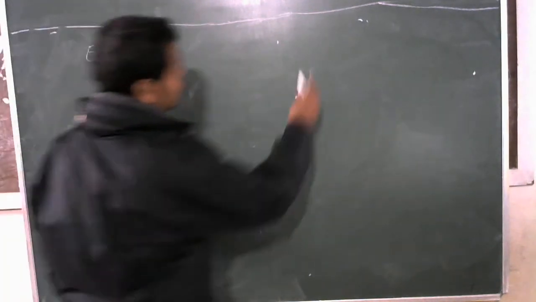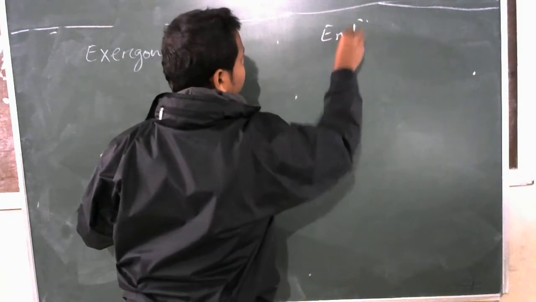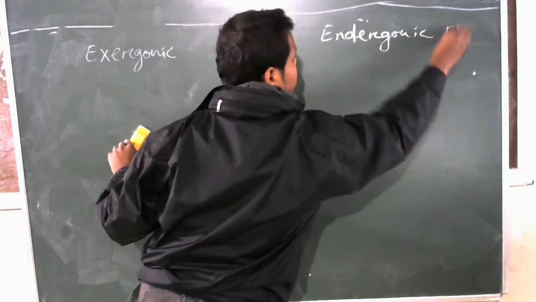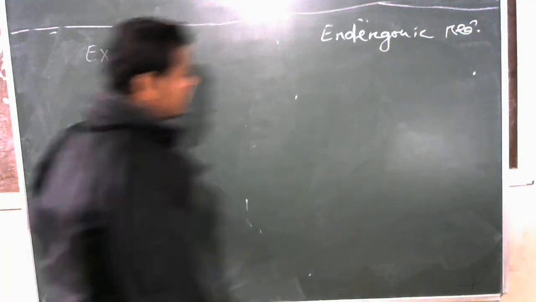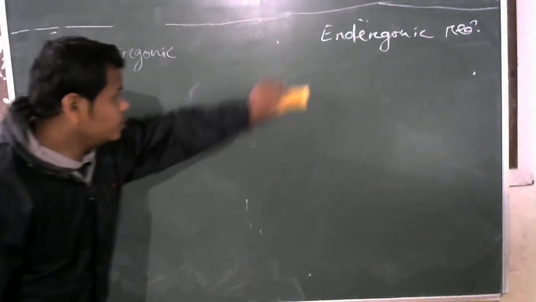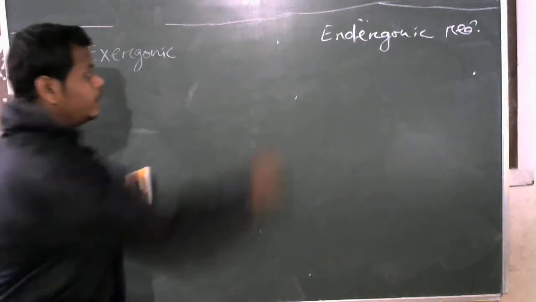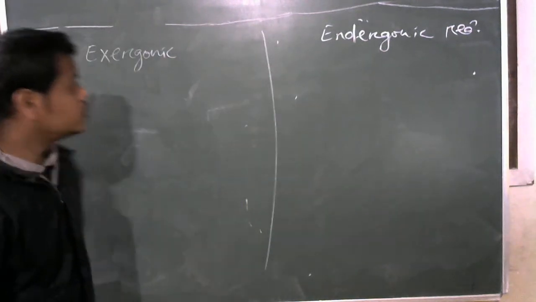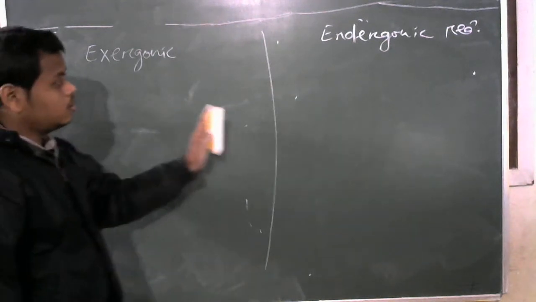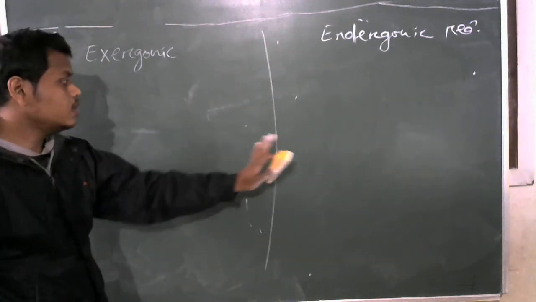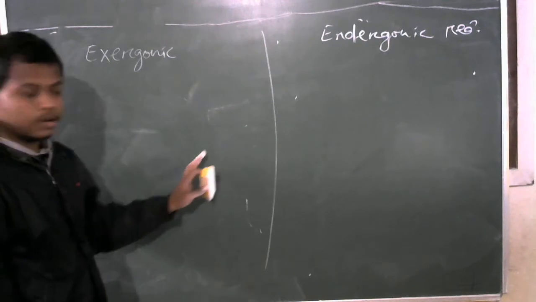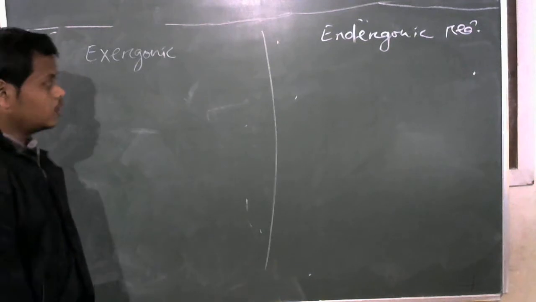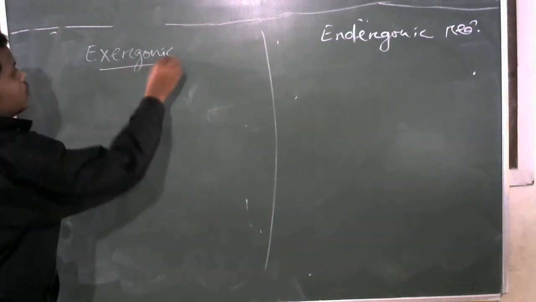Exergonic and endergonic reactions. We will study this in a comparative form, so that it will be easy to remember and easy to understand.